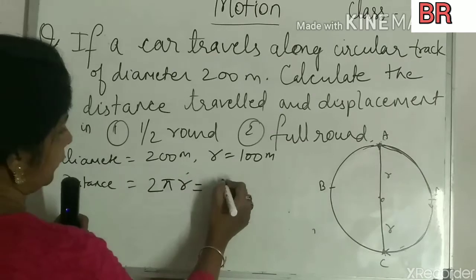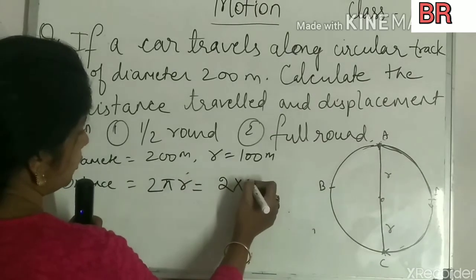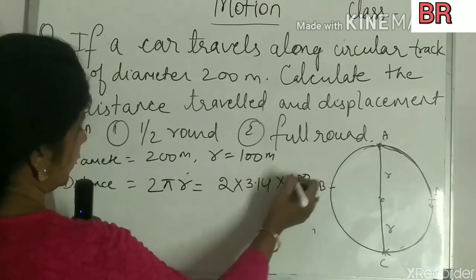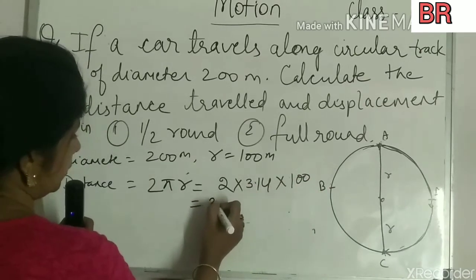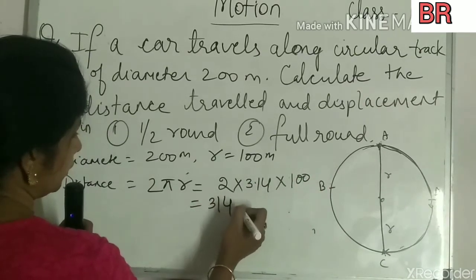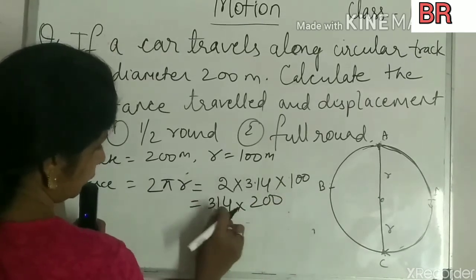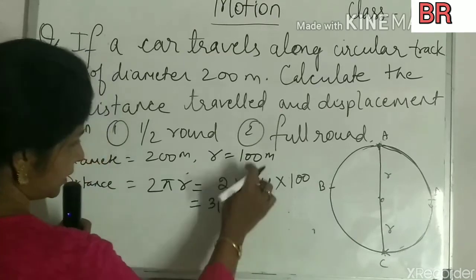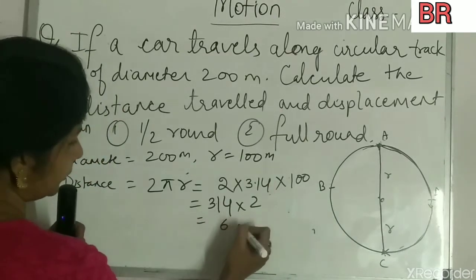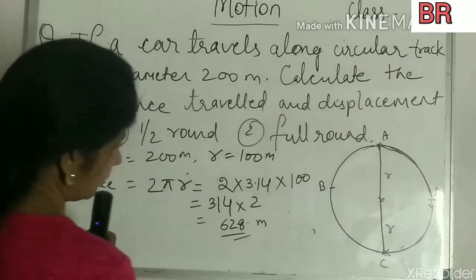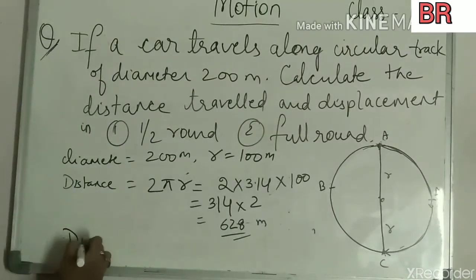So the distance covered will be 2 into 3.14 into 100, so it will be 314 into 2. We can remove the decimal, so it becomes 628 meters.